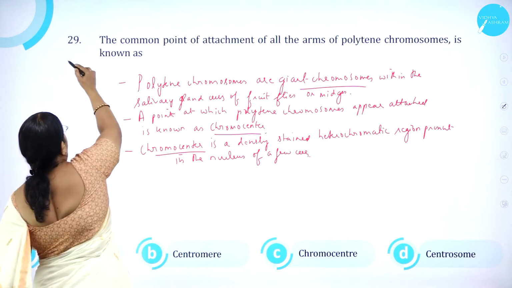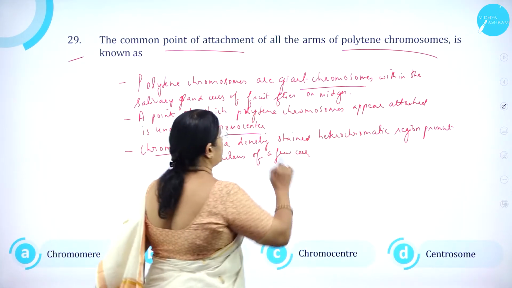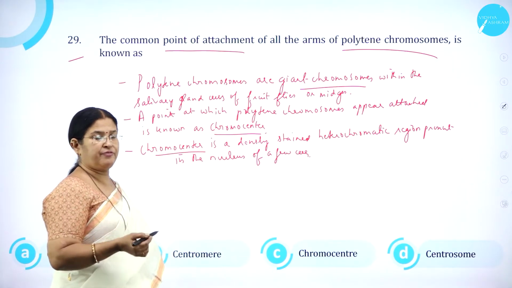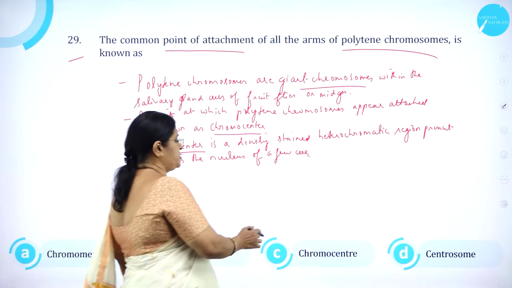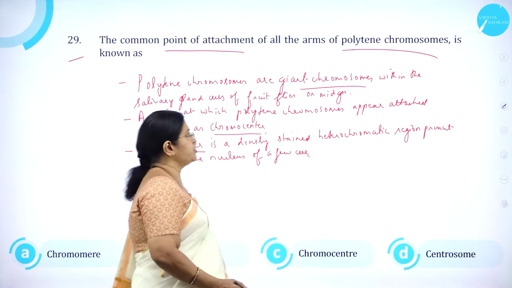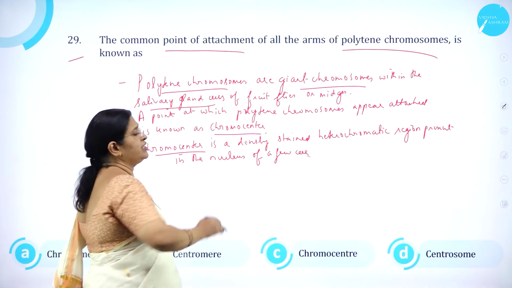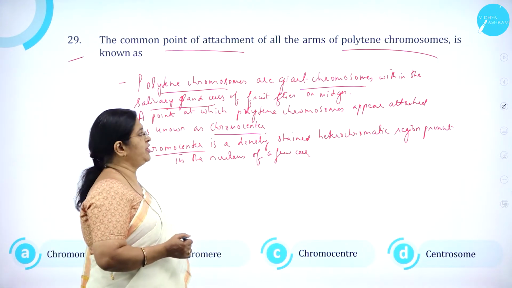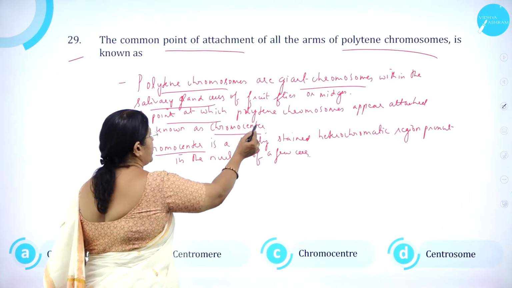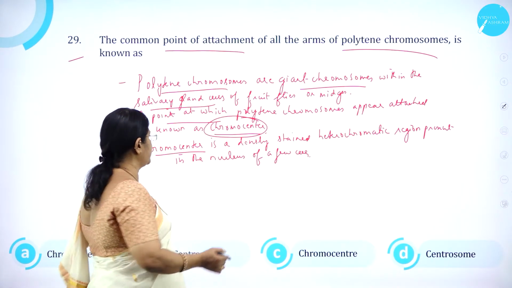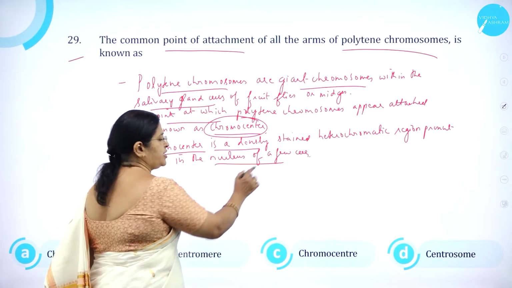Moving on to question number 29. The common point of attachment of all the arms of polytene chromosome is known as. We know polytene chromosomes are also referred to as giant chromosomes. Option A, chromomere. Option B, centromere. Option C, chromocenter. And option D, centrosome. Polytene chromosomes, as we know, are called giant chromosomes found in the salivary glands of fruit flies, Drosophila melanogaster, or midges. A point at which polytene chromosomes appear attached is known as chromocenter. It is known as chromocenter.